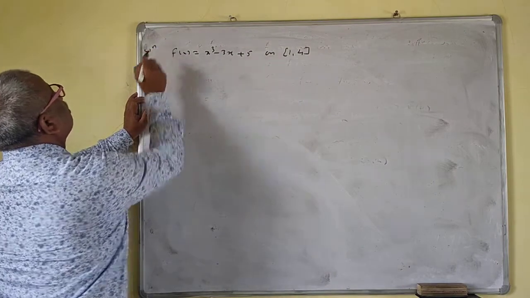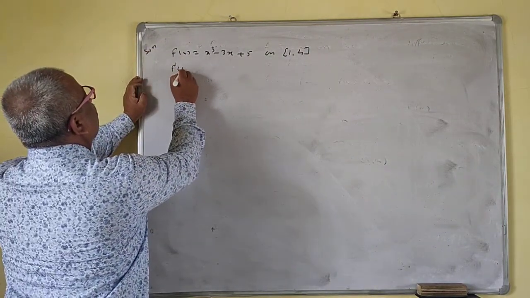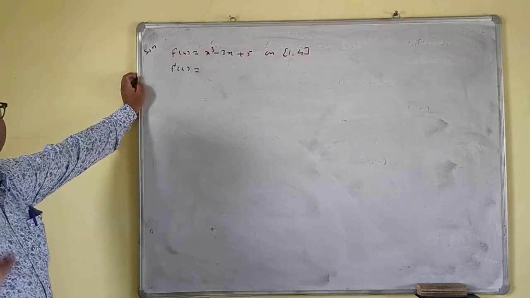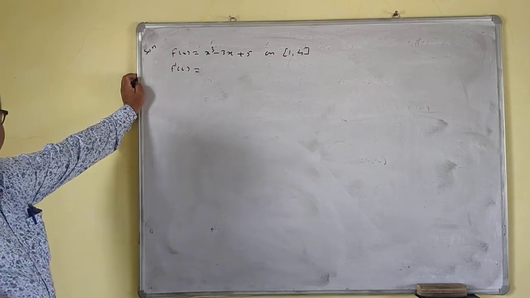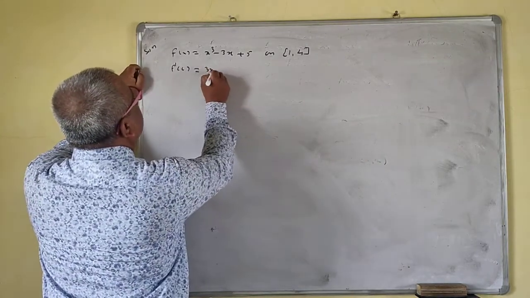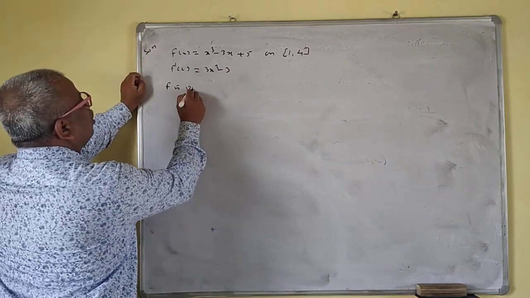Solution: f of x is equal to this. We'll differentiate this, no problem, because we need the derivative for Rolle's theorem, for Lagrange's mean value theorem, and for Cauchy's mean value theorem also. This is a polynomial function, so f prime x is 3x squared minus 3.